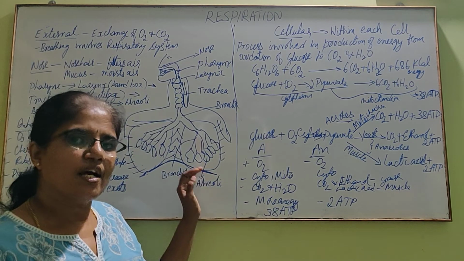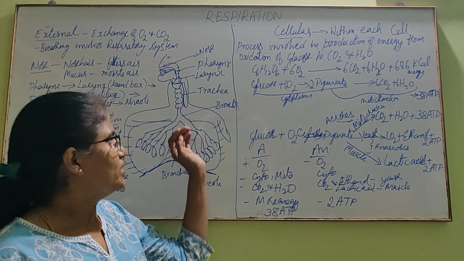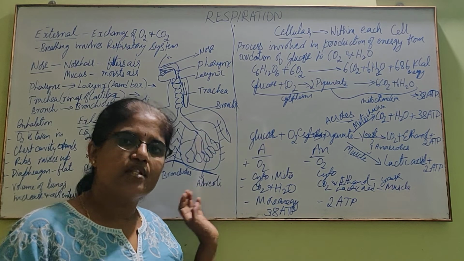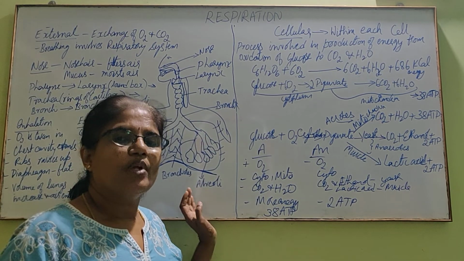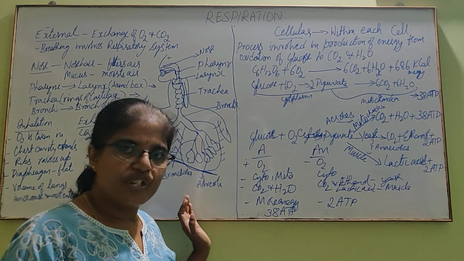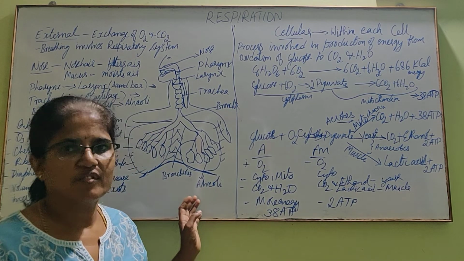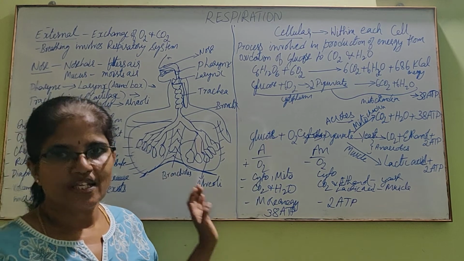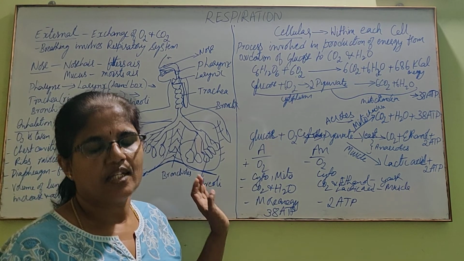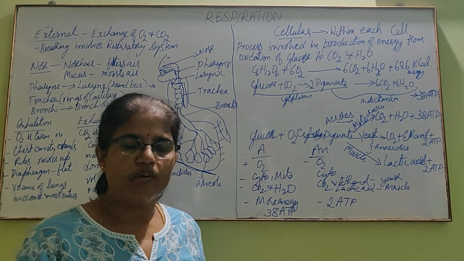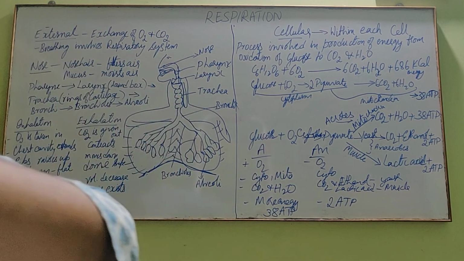So let us see how this oxygen and the food that is absorbed in the nutrition life process get transported to different parts of the body. That we will see in the next life process, next class, that is transportation. Okay, thank you.